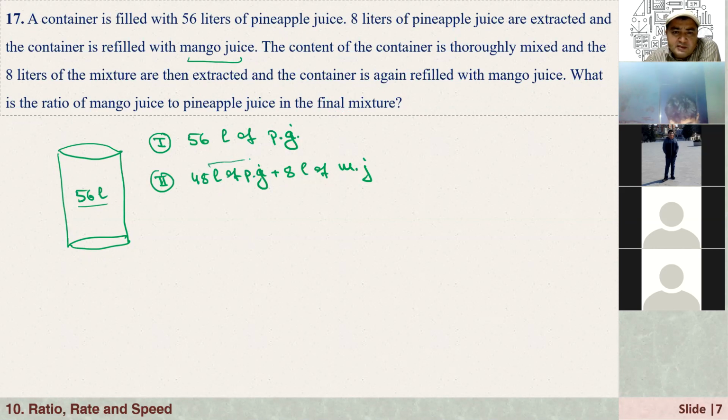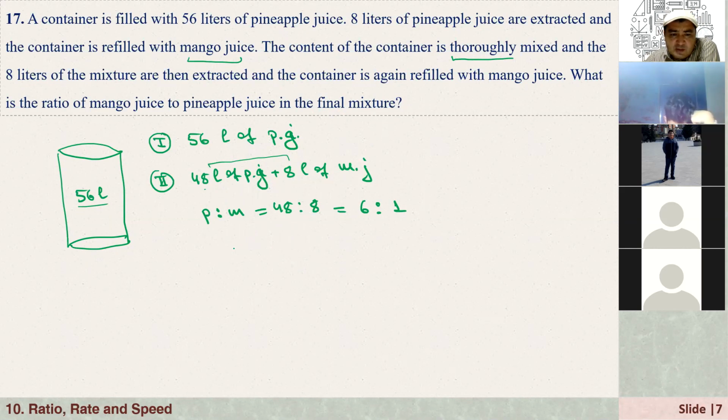Here, what is the ratio? Pineapple juice to mango juice. In the second case, it is 48 to 8, because 48 liters of pineapple juice, 8 liters of mango juice. So that is 6 to 1. Now it says that we are mixing this well, completely mixed, and 8 liters of the mixture are then extracted. So if we take 8 liters out, how many liters of pineapple and how many liters of mango juice are extracted?